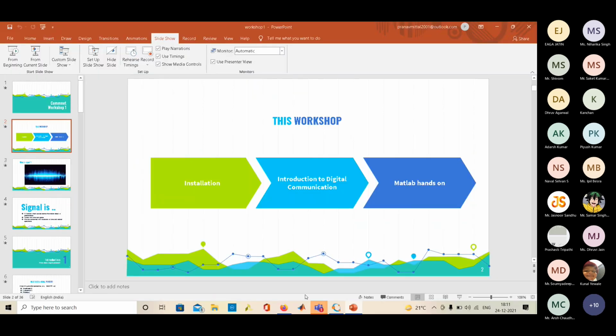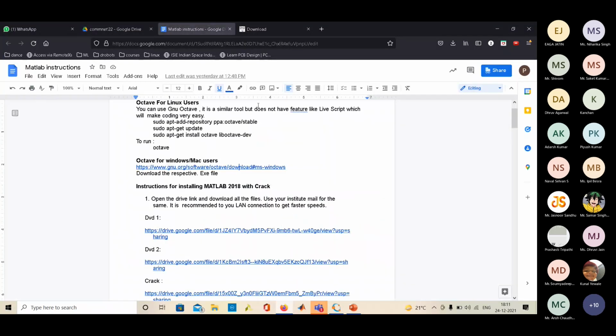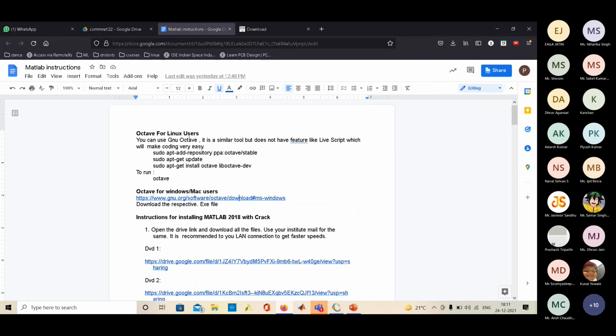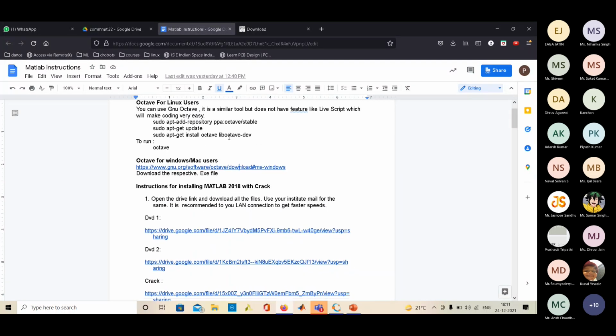So I will show you the instructions that were shared to you before. For Linux users, you can simply enter these three commands. By doing that, only Octave will be installed in your computer, and you can simply run Octave.